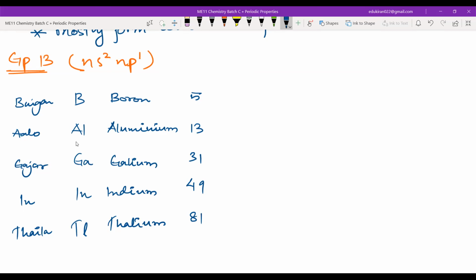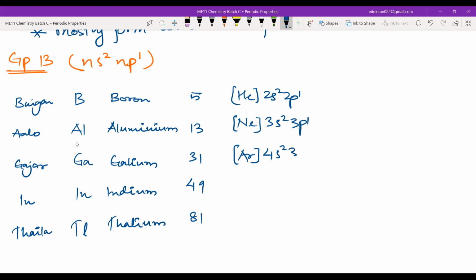Now we will have the electronic configuration. So we will start with what? We'll start with helium: 2s2, 2p1. Then neon: 3s2, 3p1. Then argon: 4s2, 3d10, 4p1. Okay, please remember this.